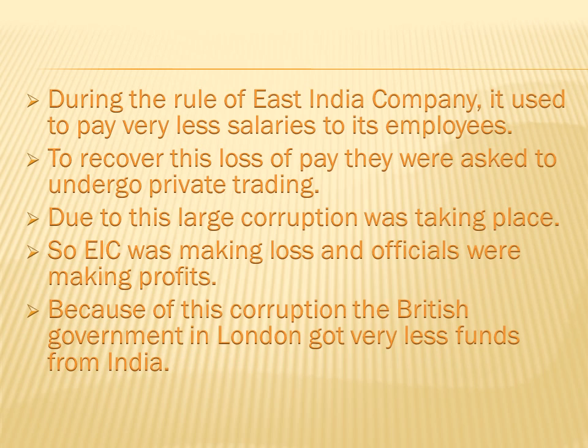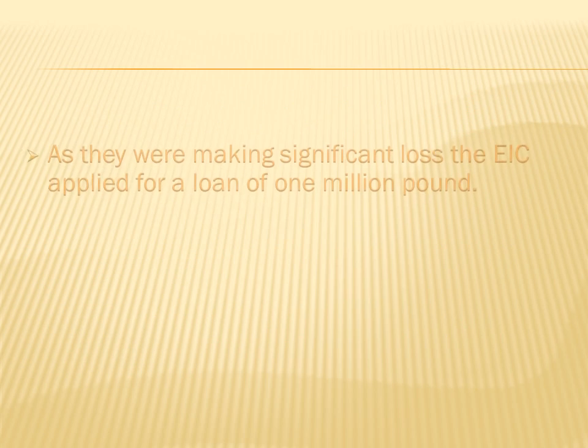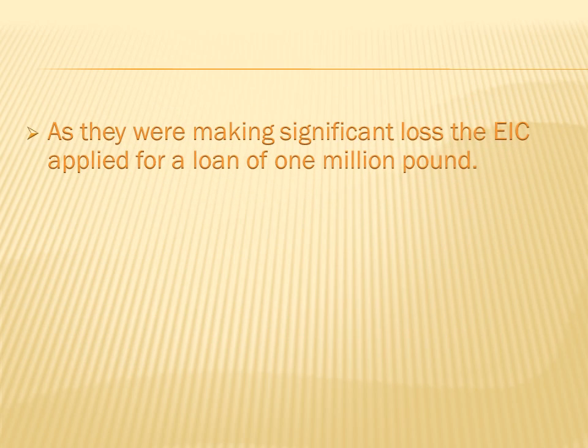So the British government in London was getting very little funds from the East India Company. As they were making significant losses, the East India Company applied for a loan of £1 million. The reason why the British government passed this Regulating Act in the year 1773 was that this was the year when the East India Company applied for a loan of £1 million.